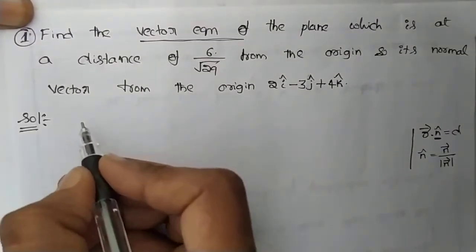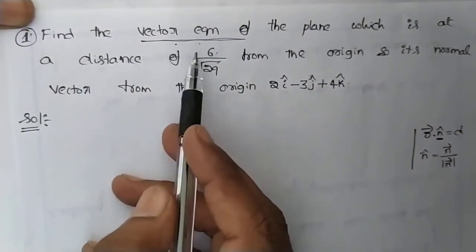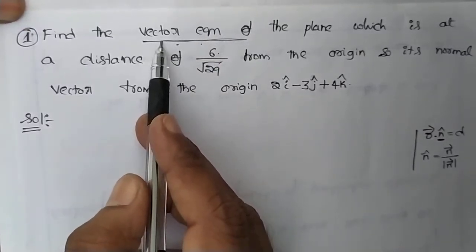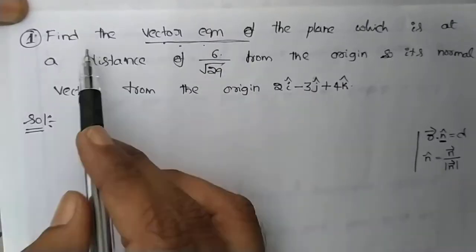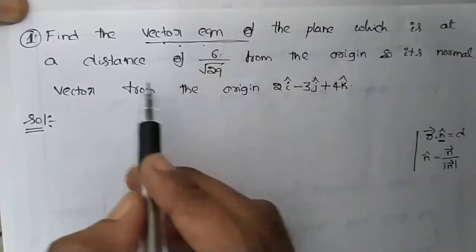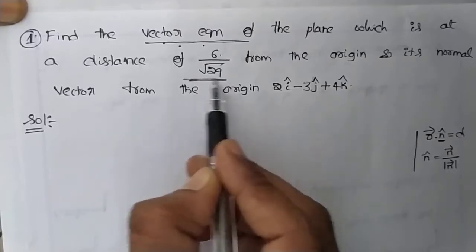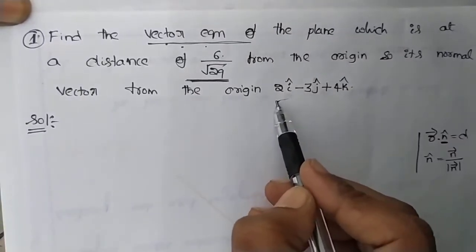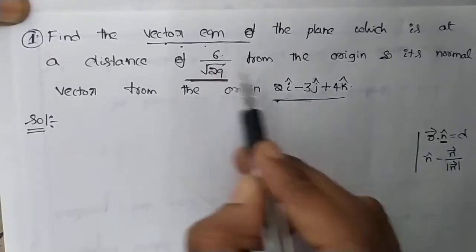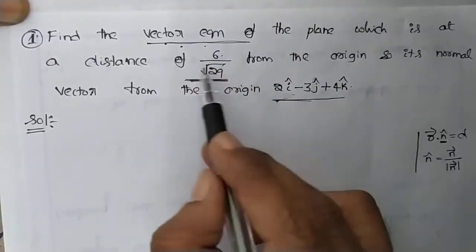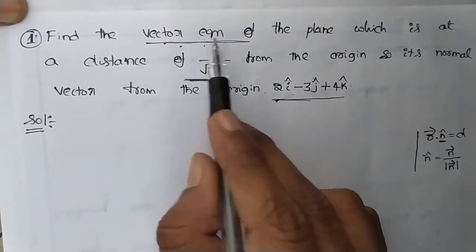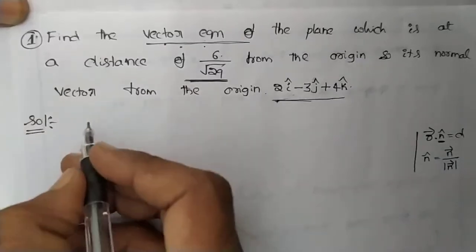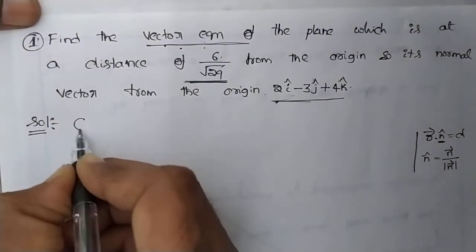Now, to find the vector equation, what is given in the problem? The distance is given as 6 by square root of 29, and the normal vector is given. Using these two things we have to find the vector equation. Write down the given things.